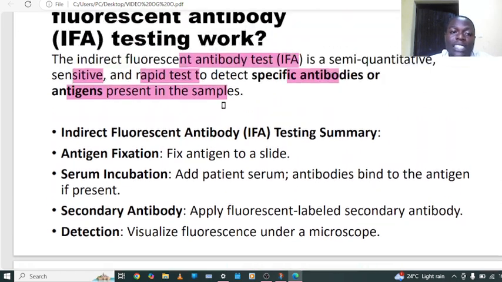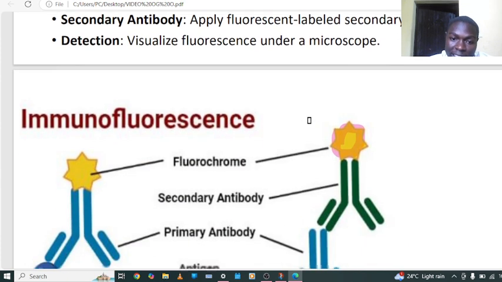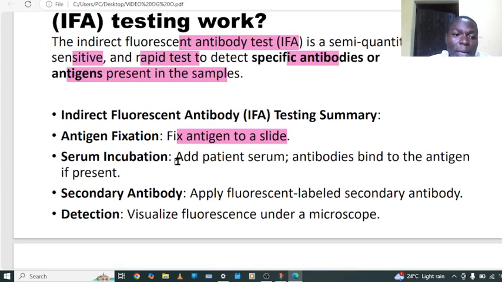Now let me see how the procedure is done. Antigen fixation means that the antigen is fixed on the slide. So this is step number one. Step number two is serum incubation. This serum incubation is all about the target. It is where the patient serum antibody binds with the antigen if it is present.